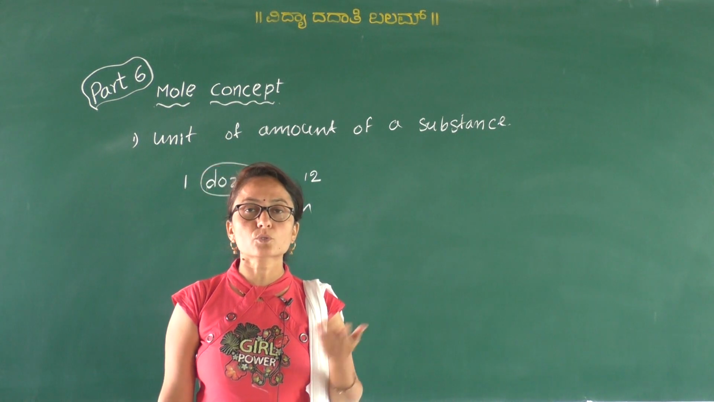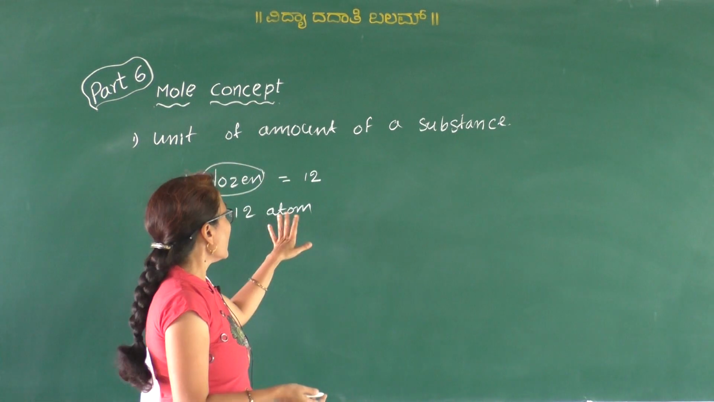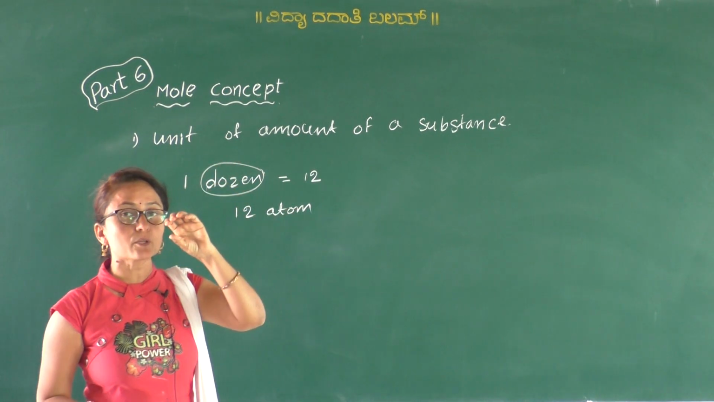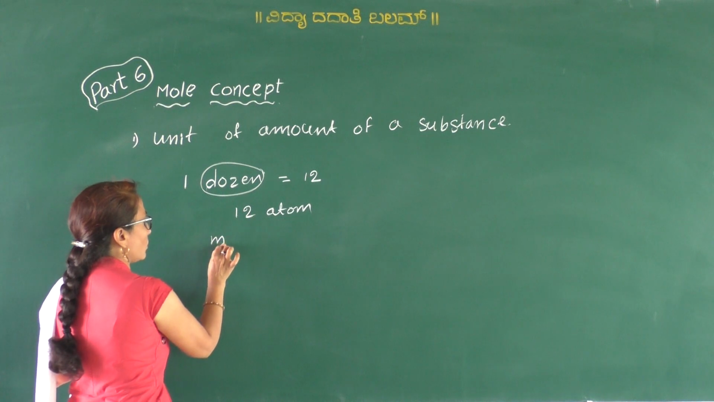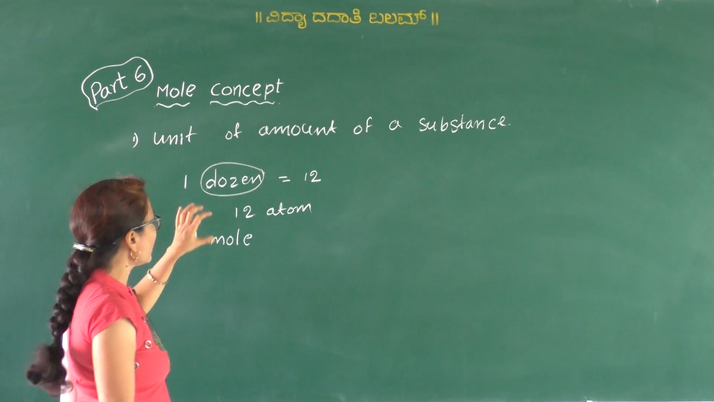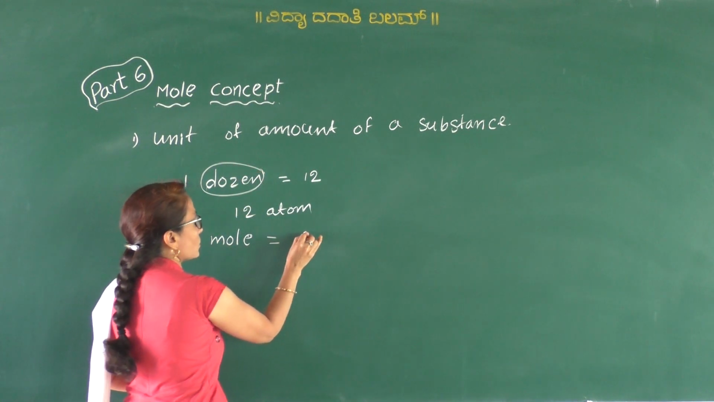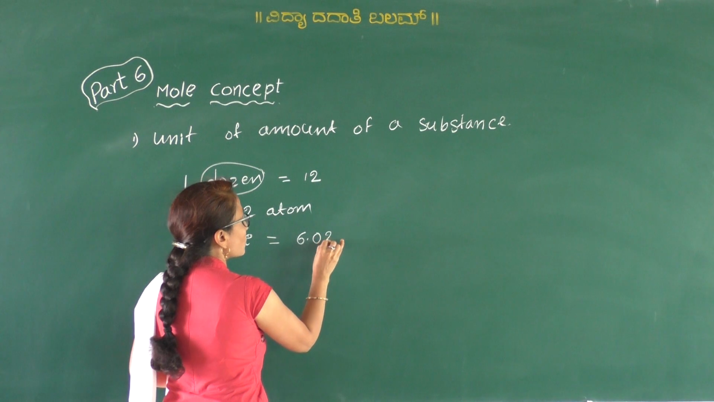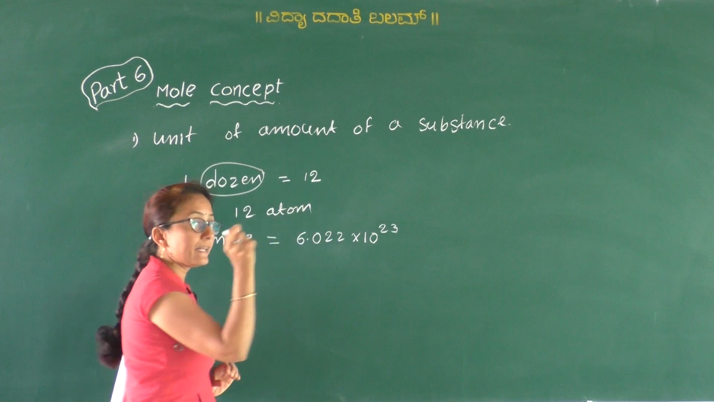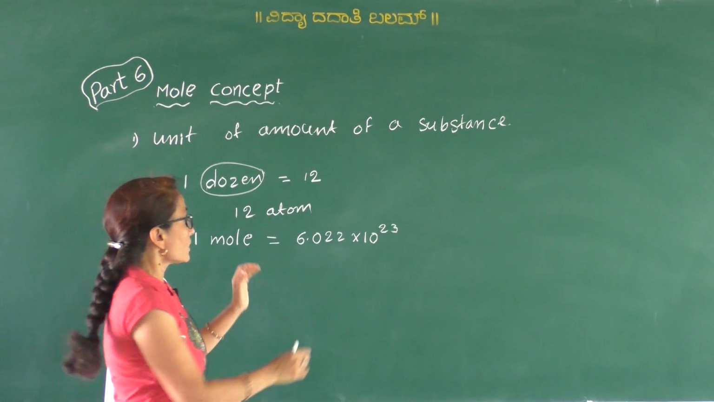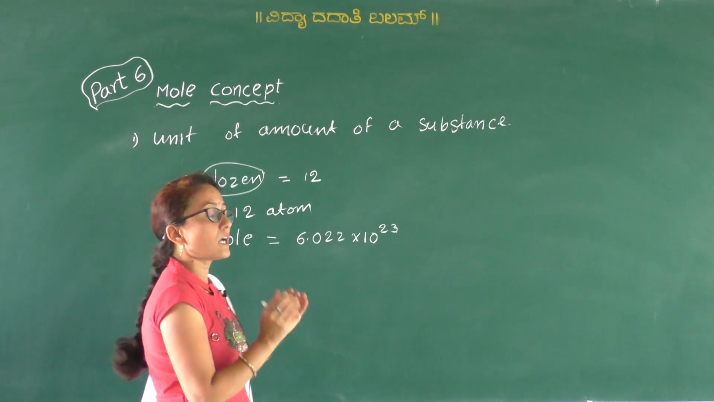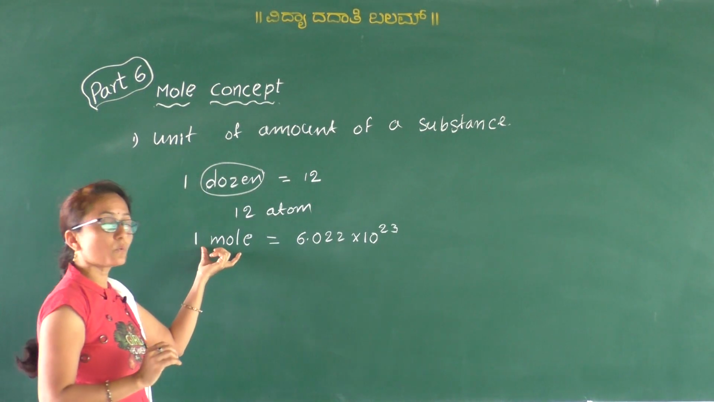It has no sense to use the dozen to indicate the number of atoms or molecules. So in place of 1 dozen, we are using the term mole. Thus, similar to the dozen, 1 mole is equal to 6.022 into 10 to the power 23 entities or particles. If we take this many particles, atoms or molecules, that amount of substance is called 1 mole.